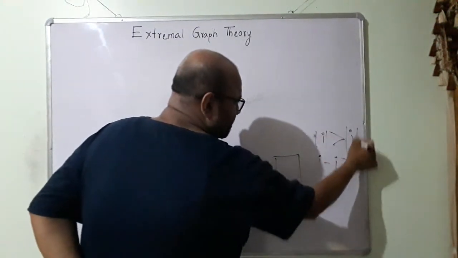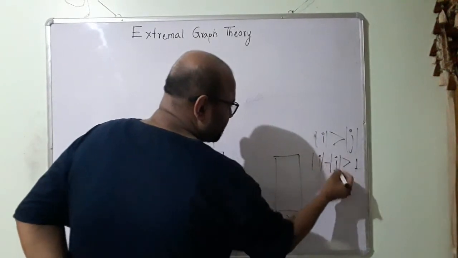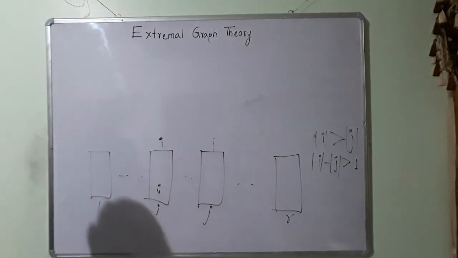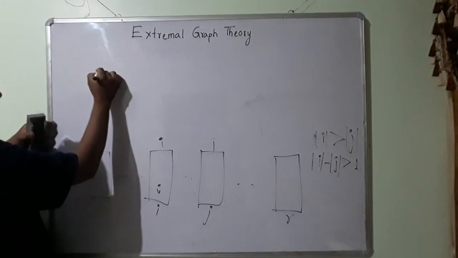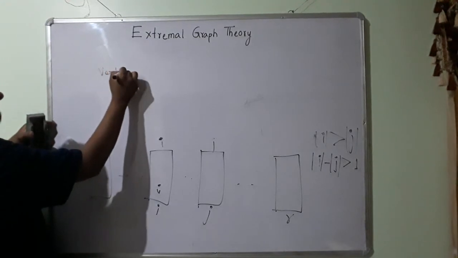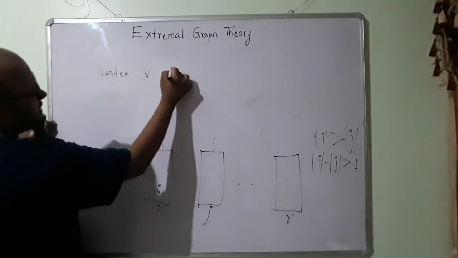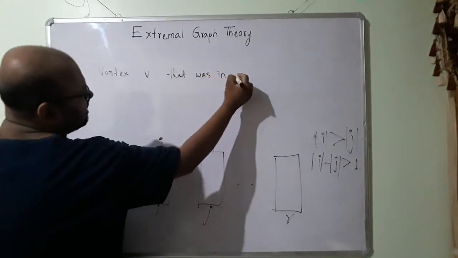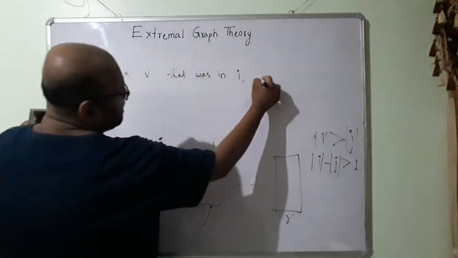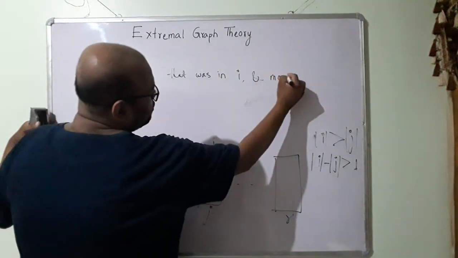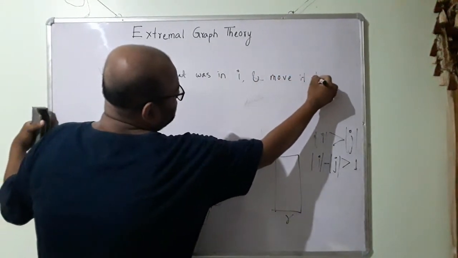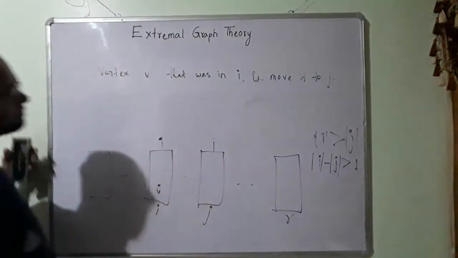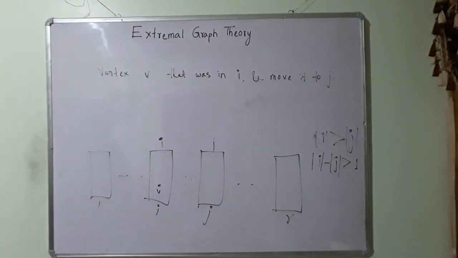Cardinality of set I and cardinality of set j, this is cardinality. So what I am going to do is take some vertex P that was in I and move it to j.